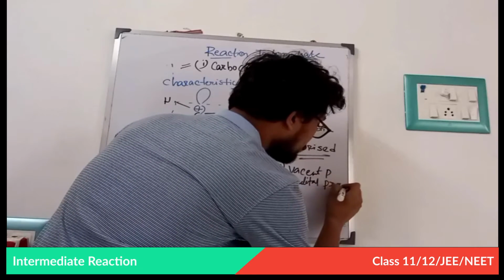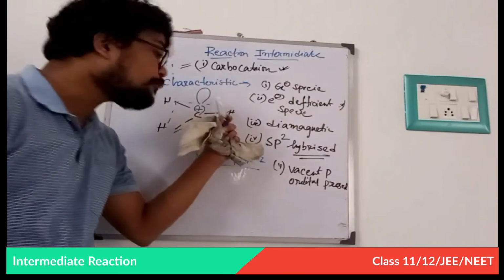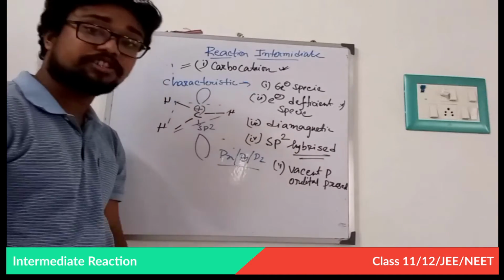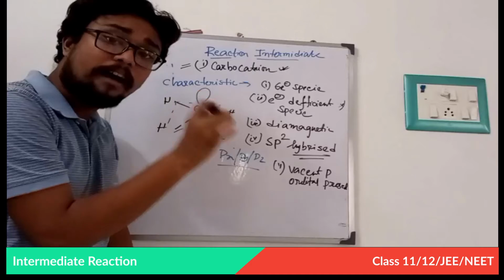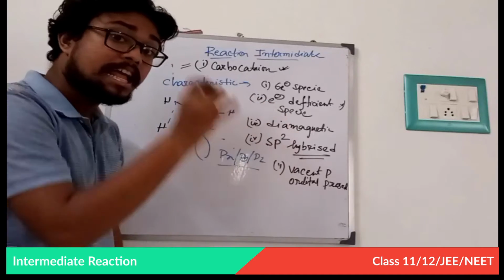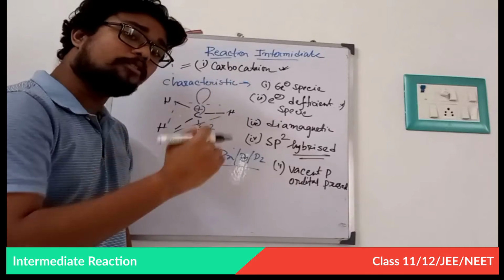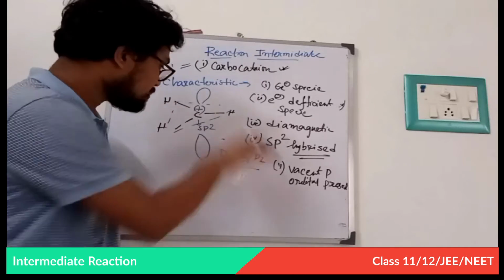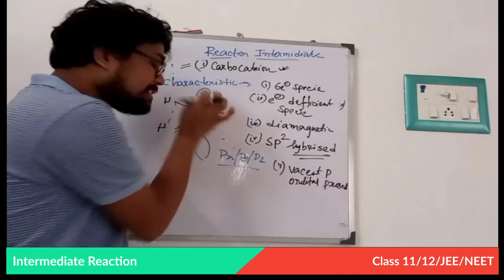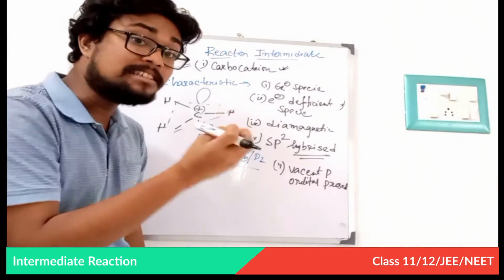Now, due to the vacant p orbital or electron deficiency, it acts as an electrophile. What do we mean by electrophile? I will give a detailed explanation when I give a lecture on reaction mechanism. But for now, what is an electrophile? Electro means electron, phile means lover.